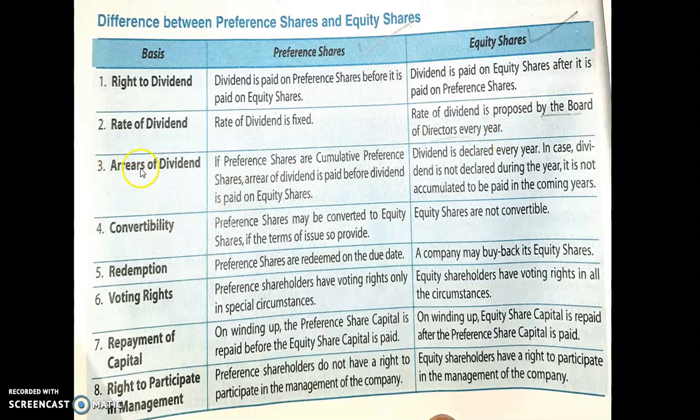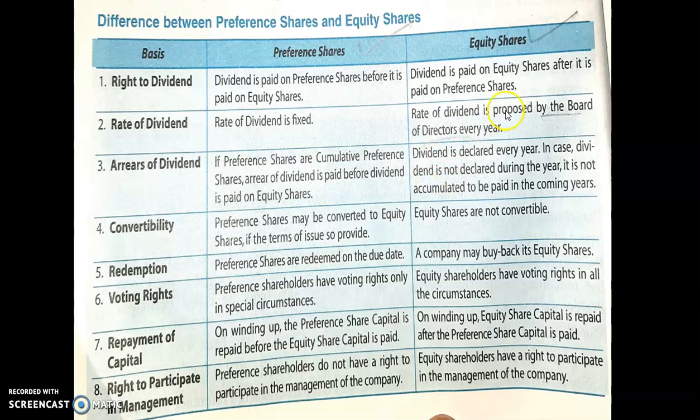Next, third point is arrears of dividend. Arrears means the amount which is unpaid as dividend to preference shareholders. So if any cumulative preference shareholders are there in a company, then they will get that arrear of dividend before the dividend of that year is paid to equity shareholders. So that privilege is given to the cumulative preference shareholders, that if in any year any dividend amount is not paid to preference shareholders, they will get that money.